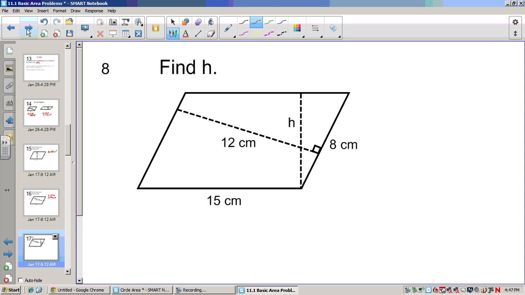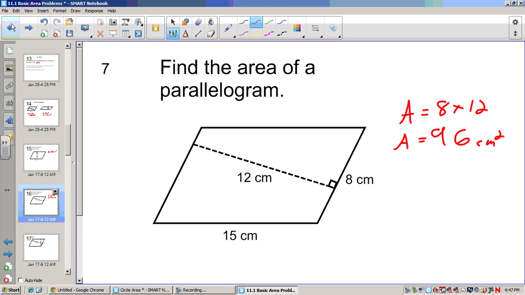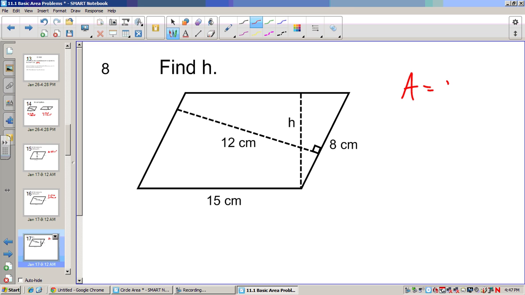So now this gets a little tricky. Now if I am just given this parallelogram and I want to find this height, what can I do? Well, it's the same parallelogram as the previous problem. I just added another line. We know the area of this shape is 96 centimeters squared. Now we also know base times height is going to be 96. So 15 times height will equal 96.